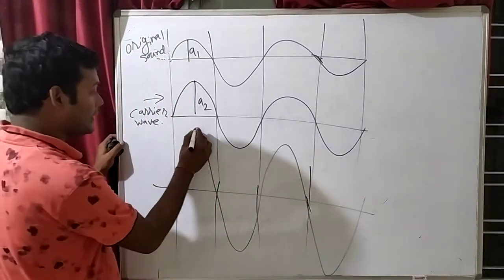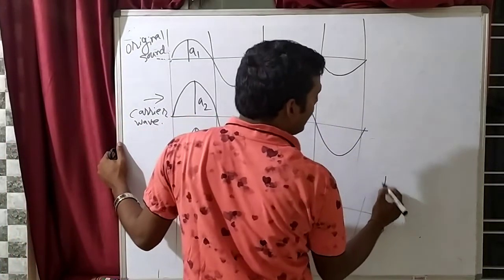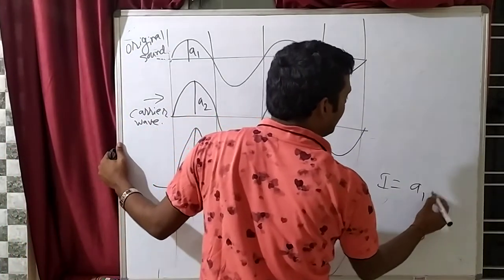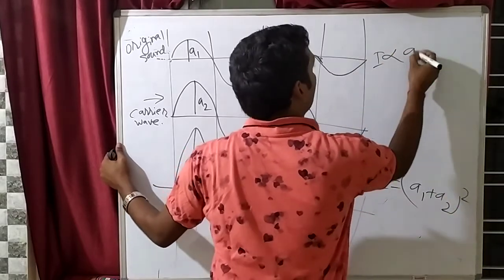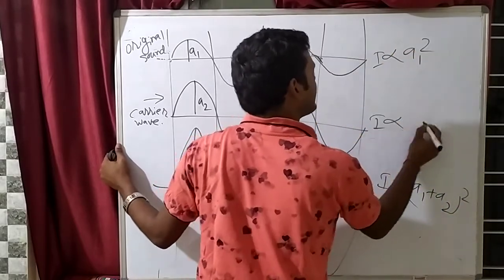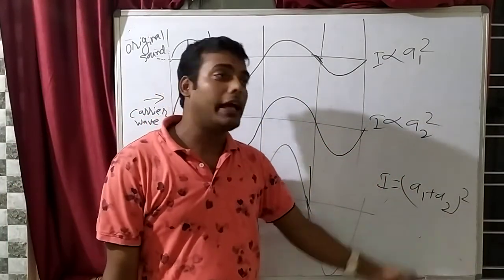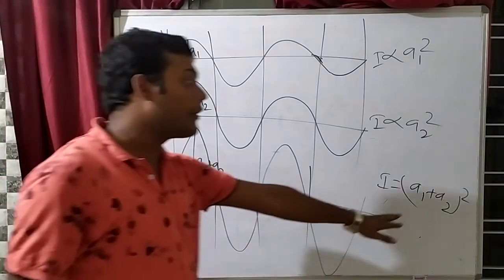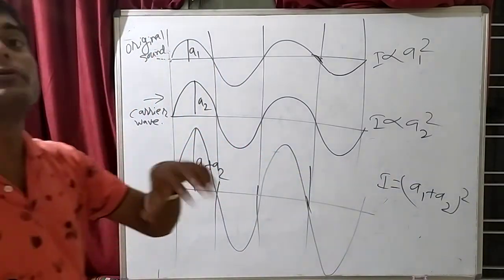That amplitude is increasing. Amplitude is increasing, that means what will happen? Intensity is directly proportional to (A1 plus A2) whole square. I told you that intensity is directly proportional to A1 square, and intensity is directly proportional to A2 square. So resultant intensity will be equal to (A1 plus A2) square. That means our intensity is increasing. Intensity of sound is increasing.